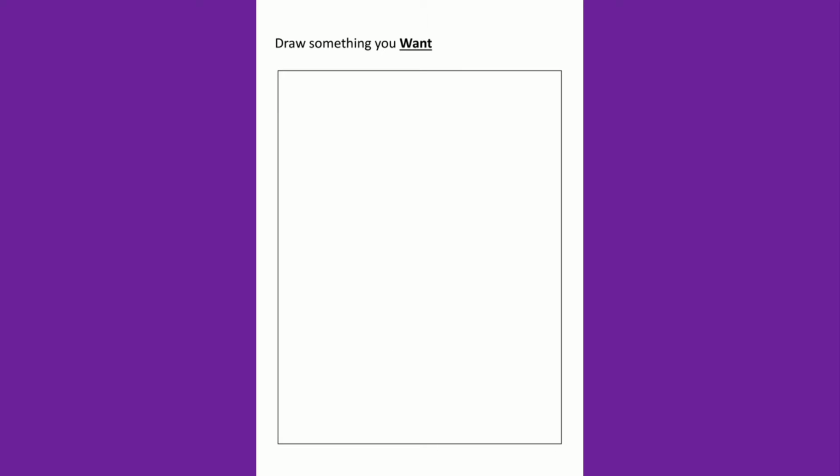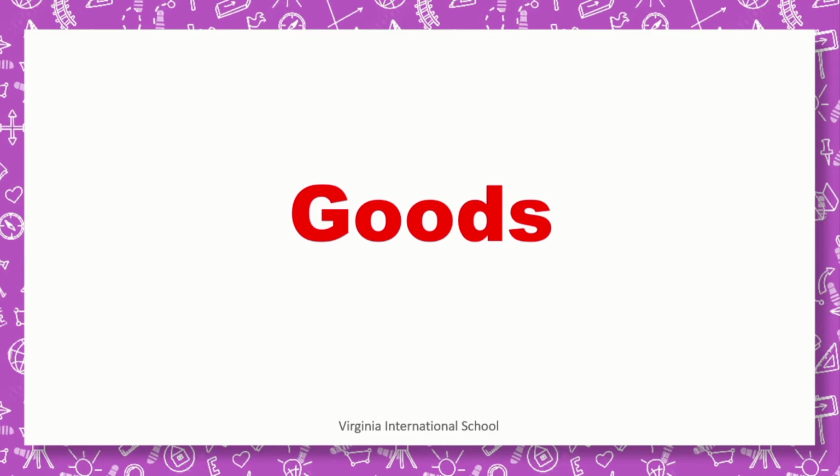In the second page of the revision, you need to draw something that you want. You can draw a doll, you can draw a football, a bicycle, whatever you want. You can draw more than one thing. Just draw whatever you want. And now our second lesson is about goods.